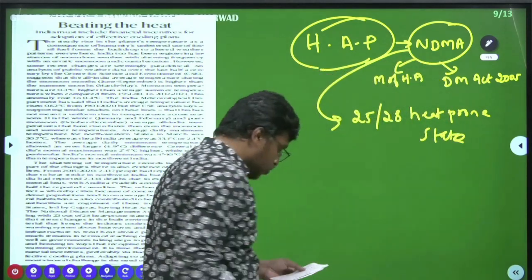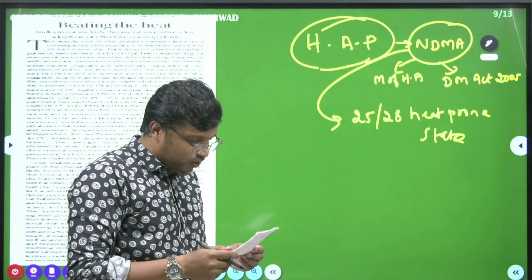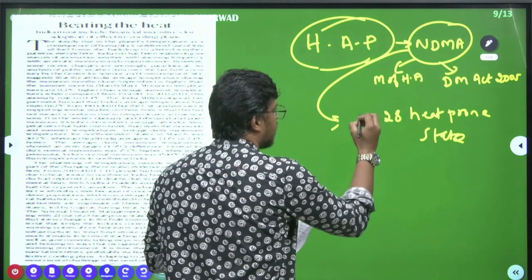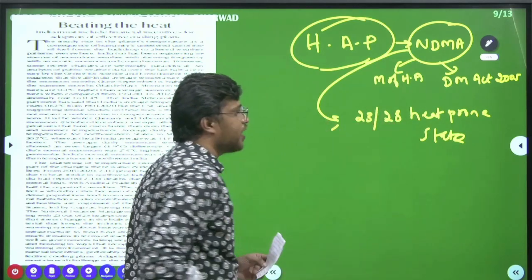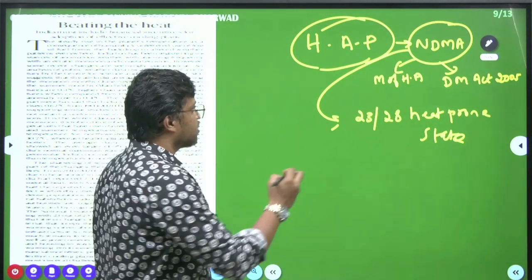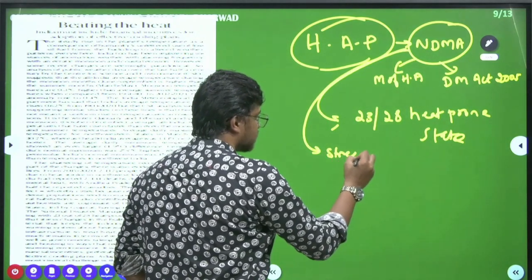Okay, it is trying to have a heat action plan with 23 out of 28 heat-prone states. What are the steps taken here? The steps taken here are to reduce the stress